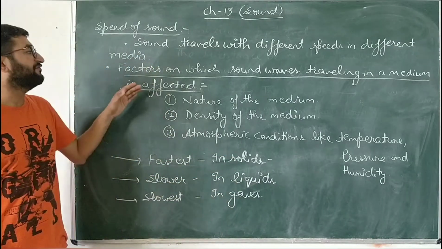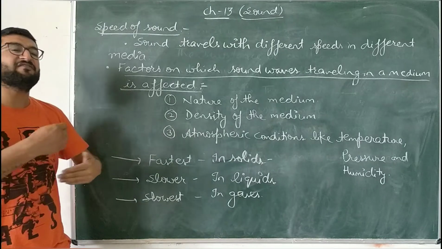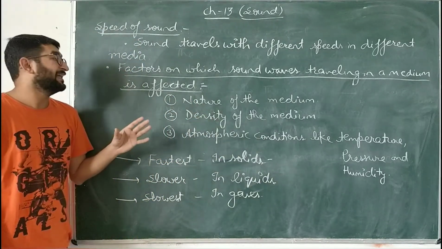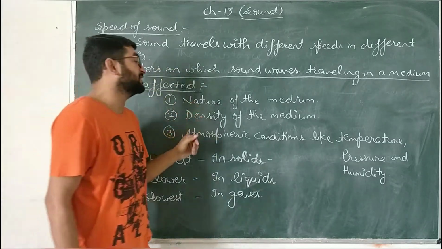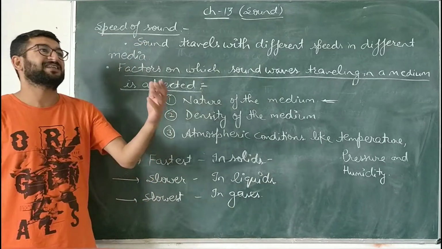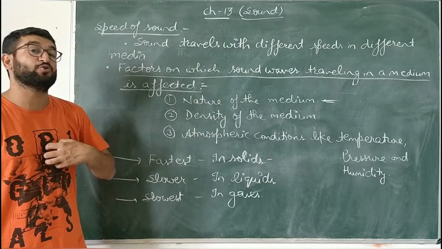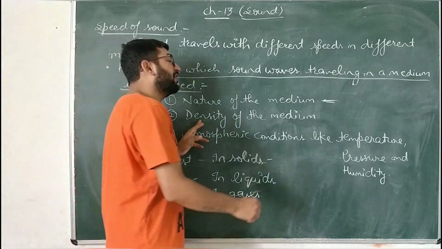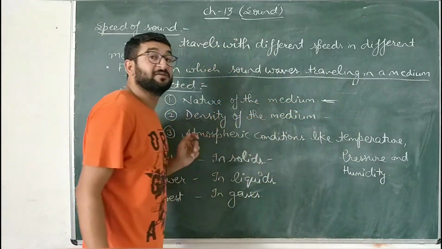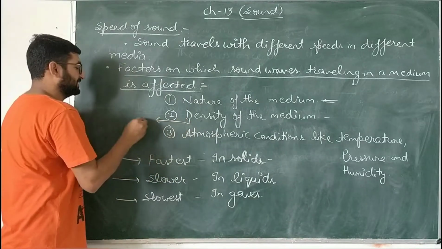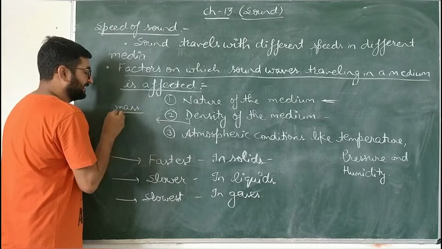There are certain factors on which the traveling of sound waves depends upon the medium. The first one is the nature of the medium. Nature means whether that medium allows the sound to pass through it or not. Second, density of the medium. Density means mass per unit volume of a substance.